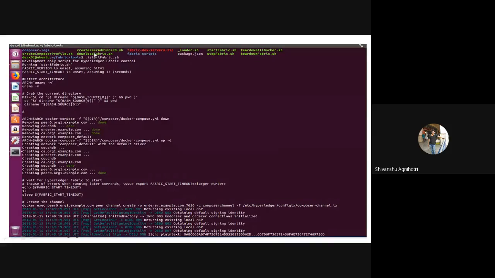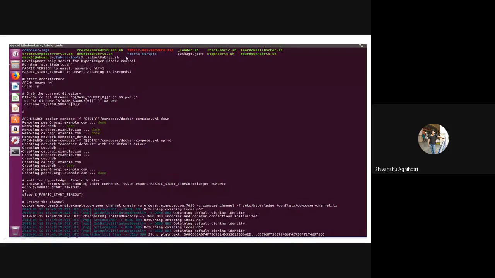Before starting Fabric, you have to run the command download fabric, because you need to install all the Fabric components. Since I had already downloaded it previously, I did not run that command. But if you are going to use it for the first time, first you have to use download fabric.sh, and after this command you can run the next command.